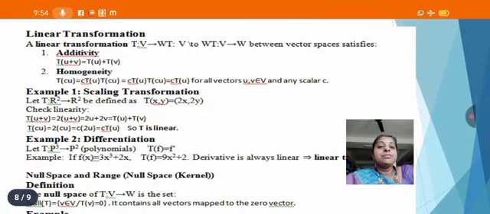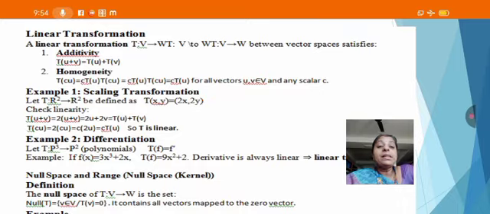Next we are going to see linear transformation. A linear transformation T defined from V to W satisfies the following conditions. One is additivity: T of u plus v is equal to T of u plus T of v. Second one, homogeneity: T of cu is equal to c times T of u, for all vectors u, v and c a scalar.